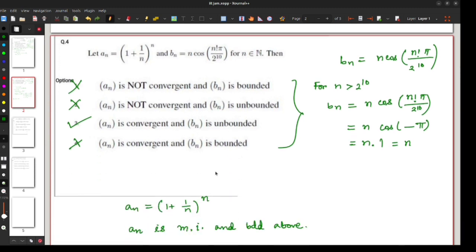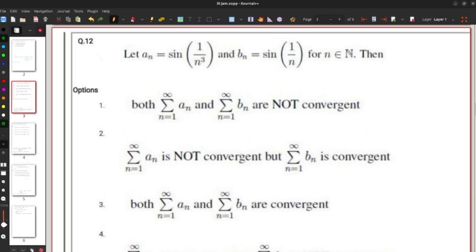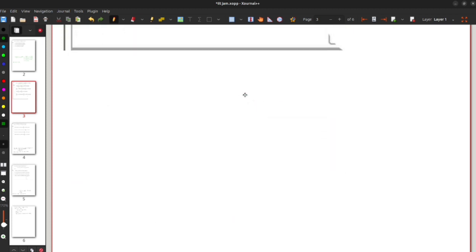Let's go to the next question. Question number 12. In this question, two sequences are given. An is equal to sine of 1 by n cube and bn is sine of 1 by n, and the options ask about the convergence and divergence of the series summation an and summation bn. To check whether the series summation an or summation bn is convergent or divergent, we will apply a limit comparison test. So take the sequence an.